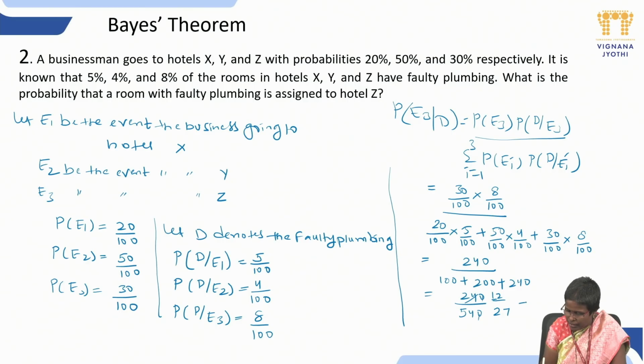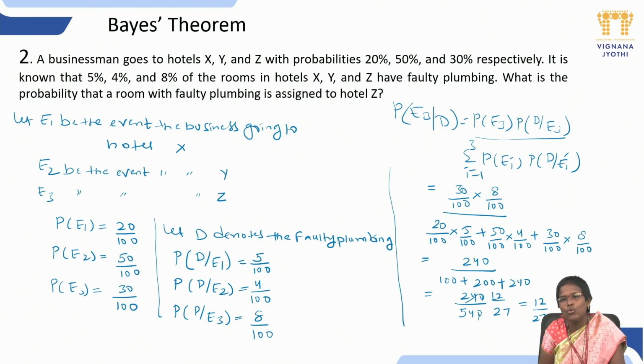We are going to get 12 by 27. Okay, what is the probability we are going to get? 12 by 27. So this is the probability that whenever the faulty plumbing is assigned, it is assigned to hotel Z. What is the probability? That is 12 by 27.